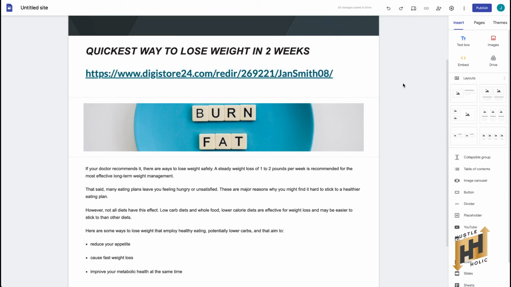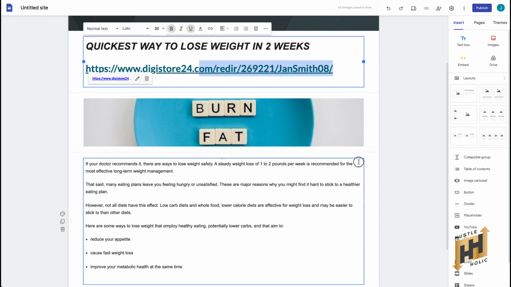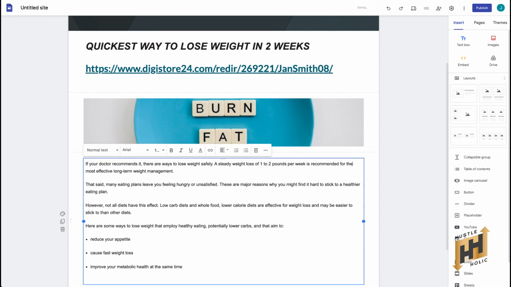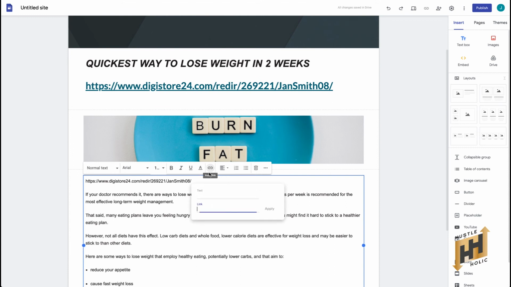Now, I just played around with the designs to make it a little bit professional looking. However, make sure to input your affiliate link multiple times in the text so that they will not miss it. Once you're done designing, you can now publish your website, then create your own custom web address. Now, click Publish so that they will give you your own custom link that will take them to the website where the affiliate link is found. If you want to look at your website from the buyer's perspective, you can just click on Preview here.